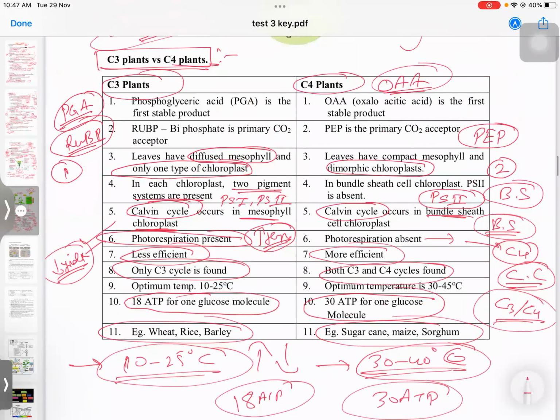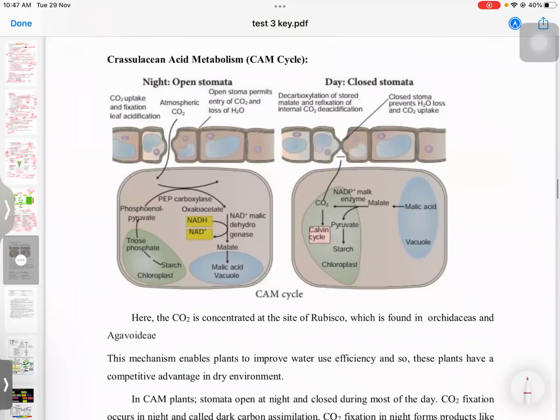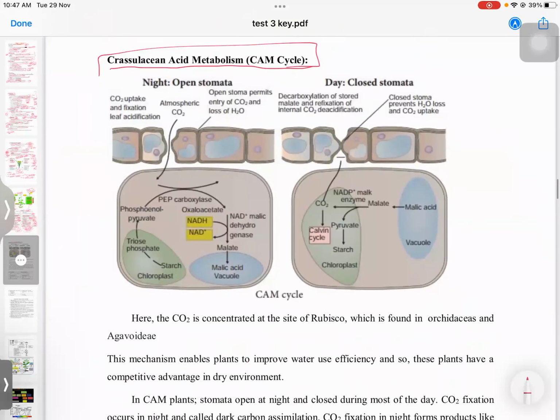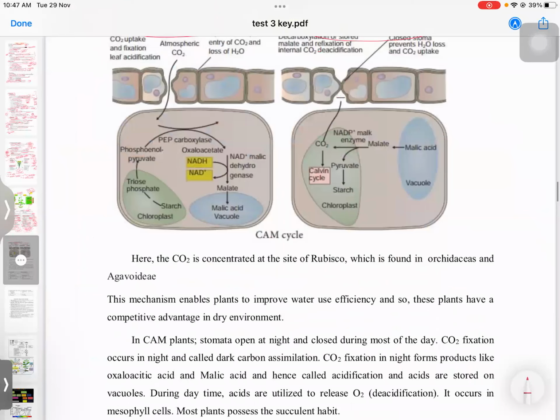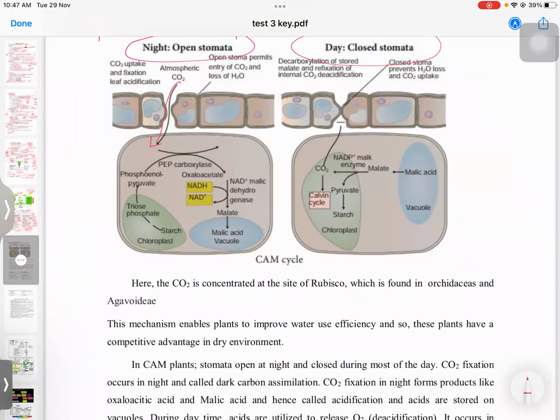Next, I think you have read about the CAM cycle also. In CAM plants, the stomata open in the night and close in the day. The atmospheric CO2 comes inside, as open stomata permits entry of CO2 and loss of water.